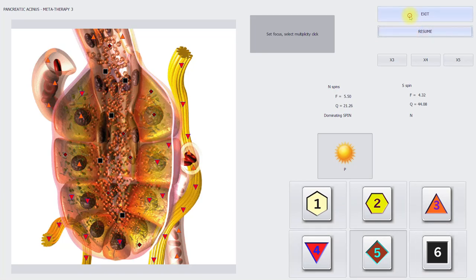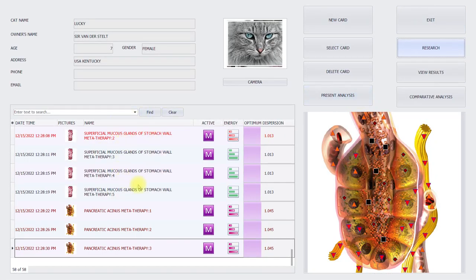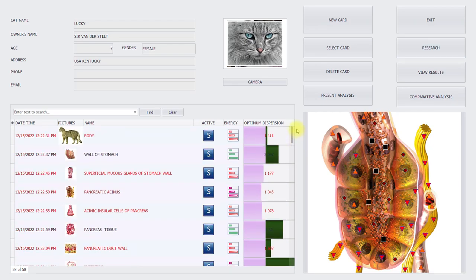So we stop doing the treatments. So when we have done the complete scan, we have done the primary treatments, we can also go to the card index, and then we have a list with all the information here, the date. We can sort on the date, pictures and names. So if you have a certain activity, you can go directly by the list to the items.